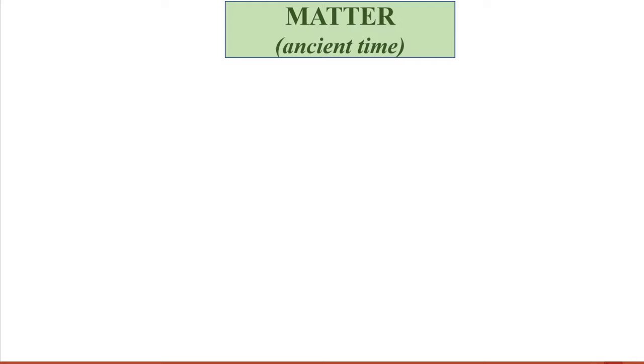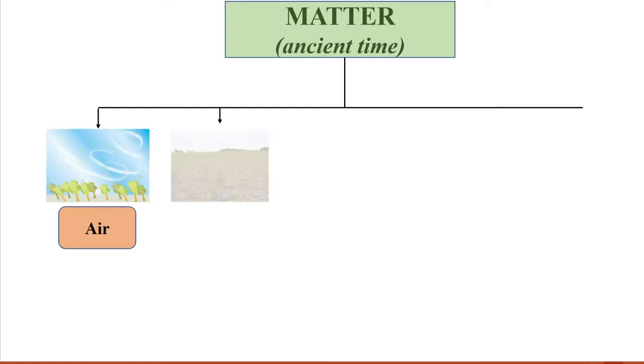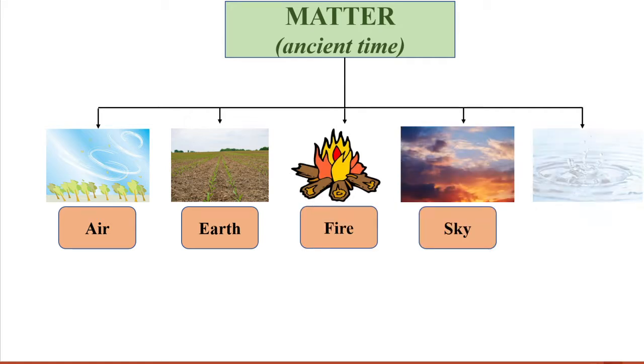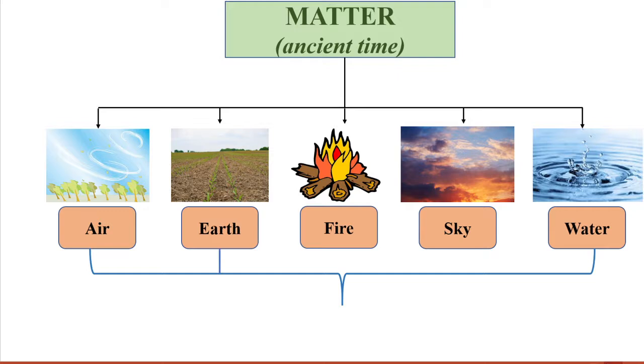In ancient time, our Indian philosophers classified matter in 5 basic elements, that is air, earth, fire, sky and water. They called it as Pancha Tattva. They believed that all living or non-living was made up of these 5 basic elements. Now, modern day scientists simplify the ancient classification of matter and categorize matter based on their physical and chemical properties.